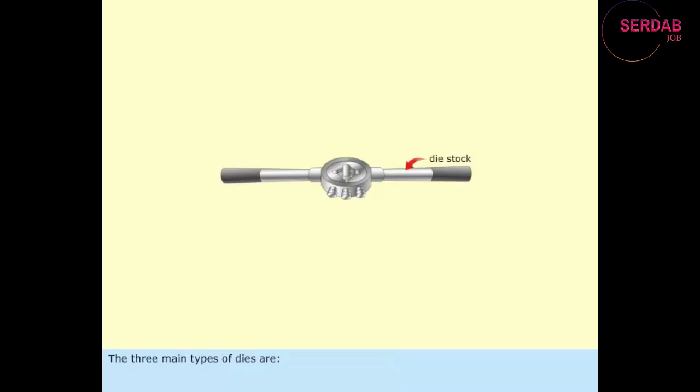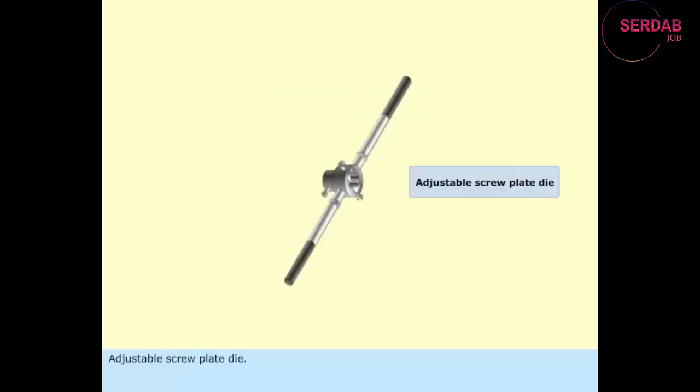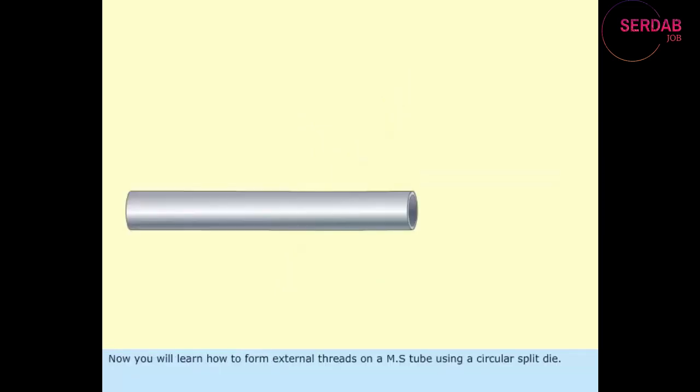The three main types of dies are circular split or button die, half die, and adjustable screw plate die. Now, you will learn how to form external threads on a MS tube using a circular split die.